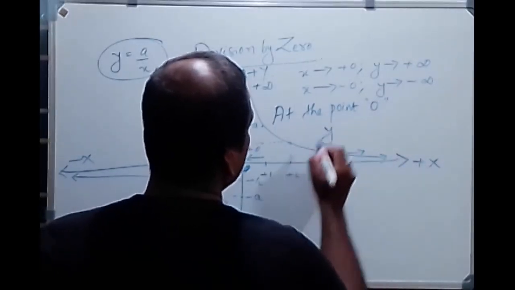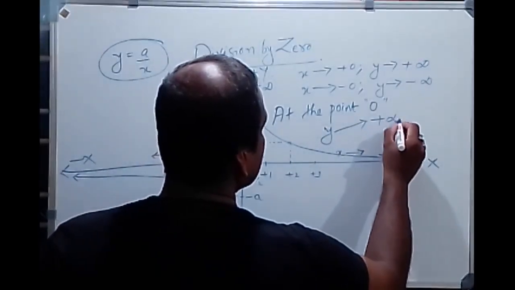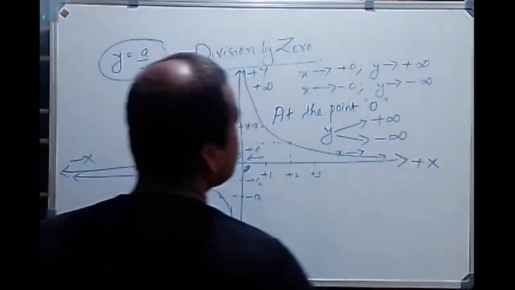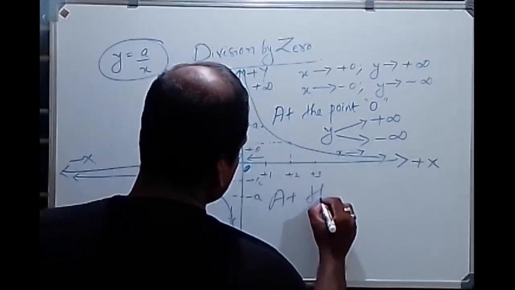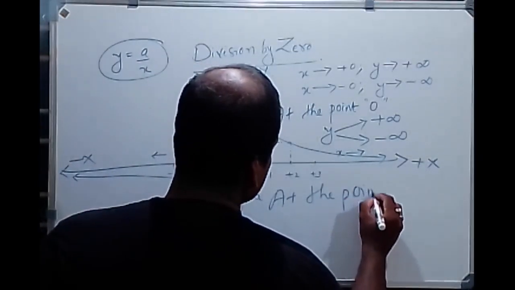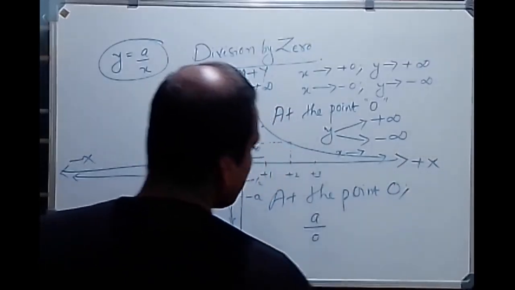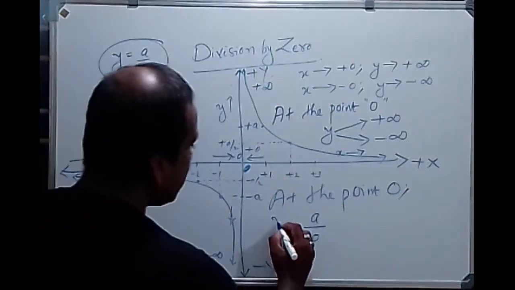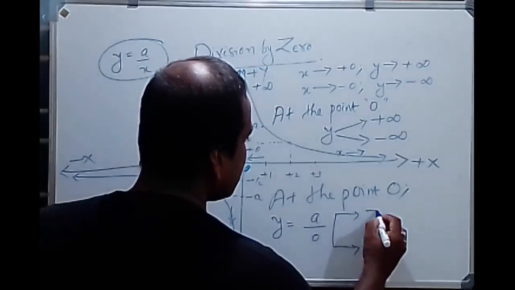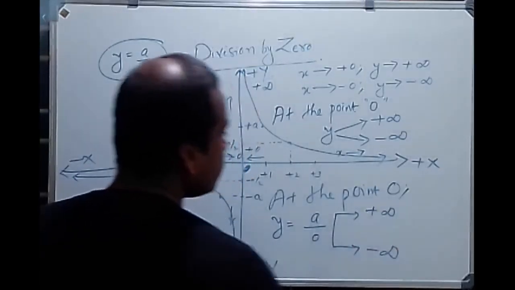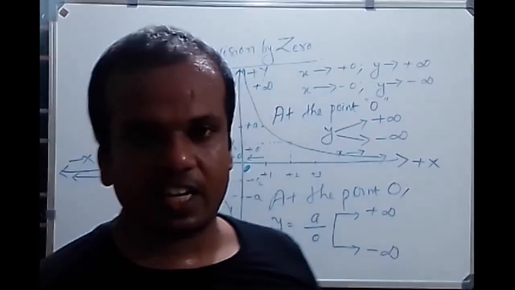the value of y oscillates between plus infinity and minus infinity. At the point 0, what is happening? A divided by 0 is coming. y is equal to a divided by 0, and the value has two critical values, plus infinity and minus infinity. So the value of y is infinite. We can't find it. It is a very big number.